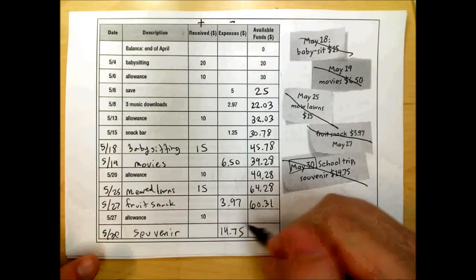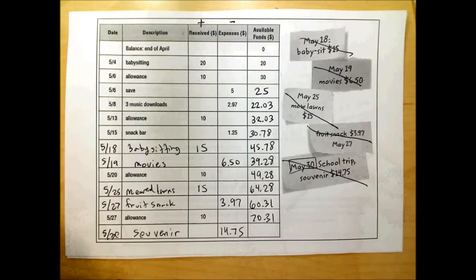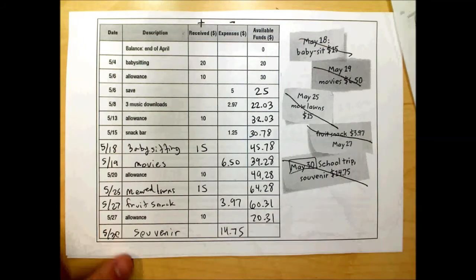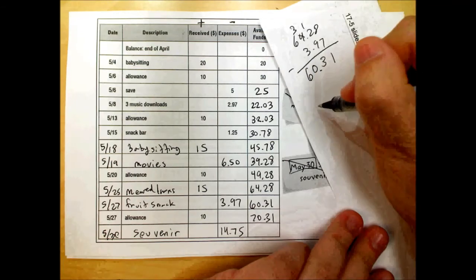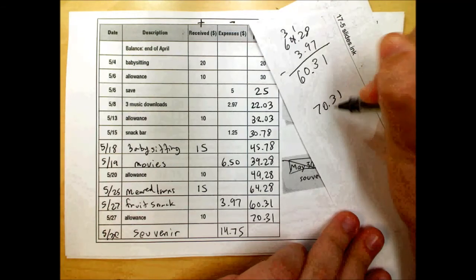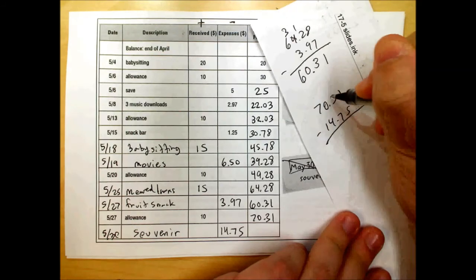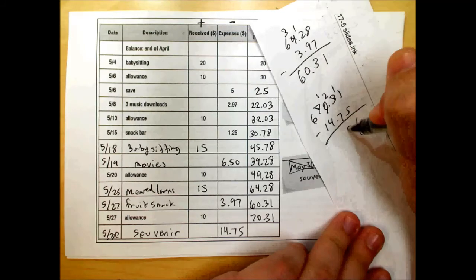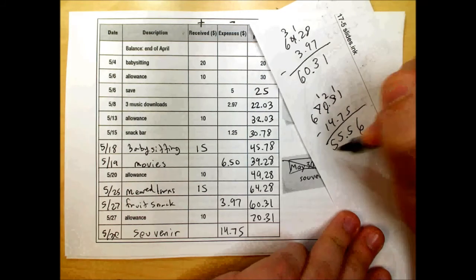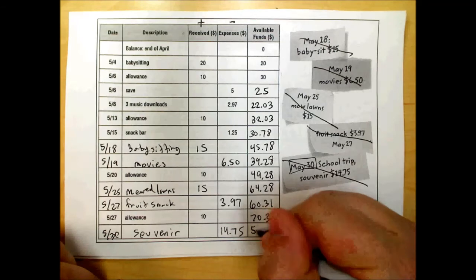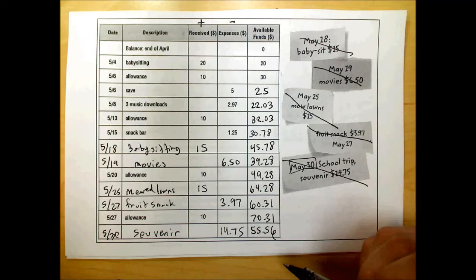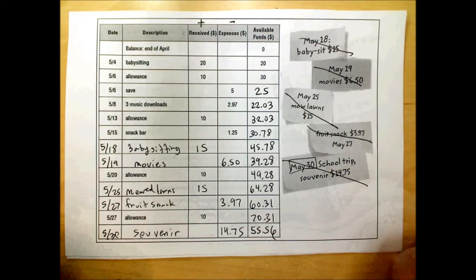Then they got their $10 allowance. They got $70.31. And then they went and bought a souvenir on a school trip for $14.75. So we subtract that from $70.31. And we get $55.56 in the very end. Now it's important to keep records so you know how much money you actually have so you don't overspend from what you have. And this is how you do it.